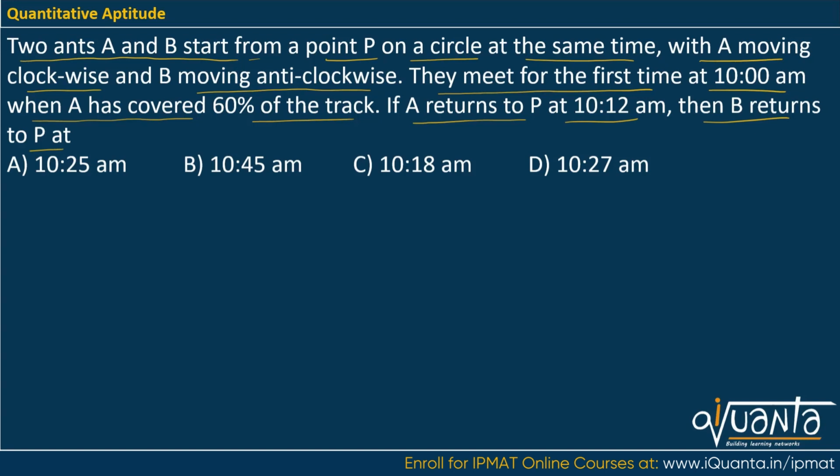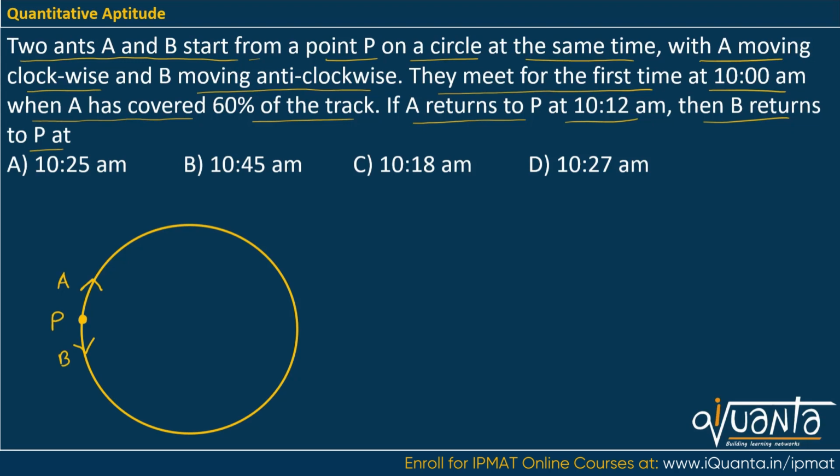So first of all, we need a circular track over here. Both of them are starting from a point P, so let this be that point P. A is moving in clockwise direction, so A will move like this. B is moving in anti-clockwise direction, so B will move like this.